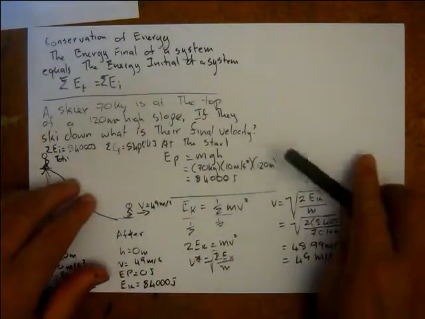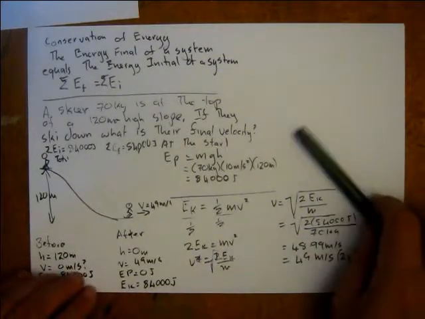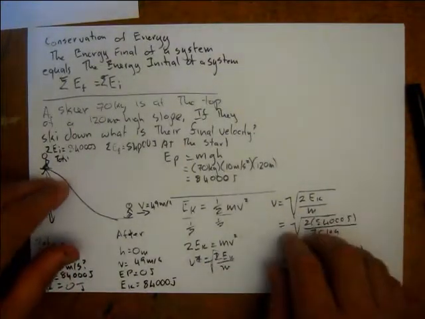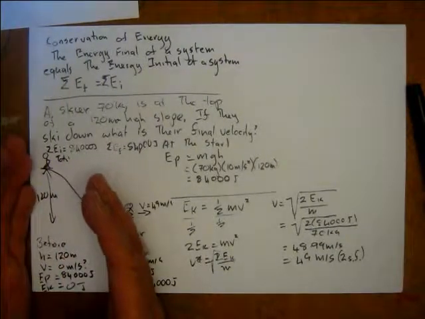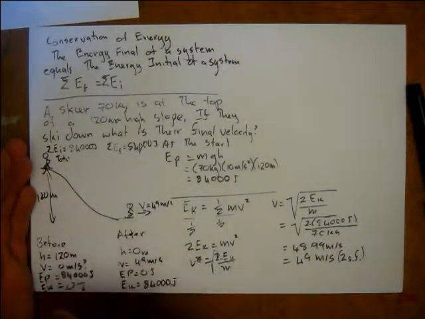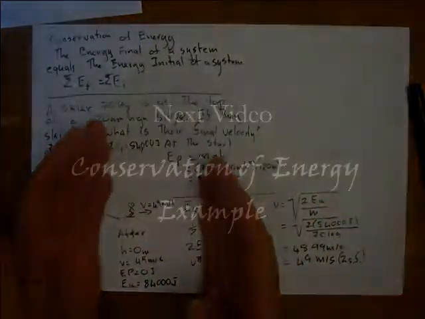We'll do another example, a harder example with a bit of friction, shortly. But the big point is that with this type of exercise you add up all of the energy at the start, all the types, whether it be potential or kinetic or whatever, and that's going to equal the total energy at the end.